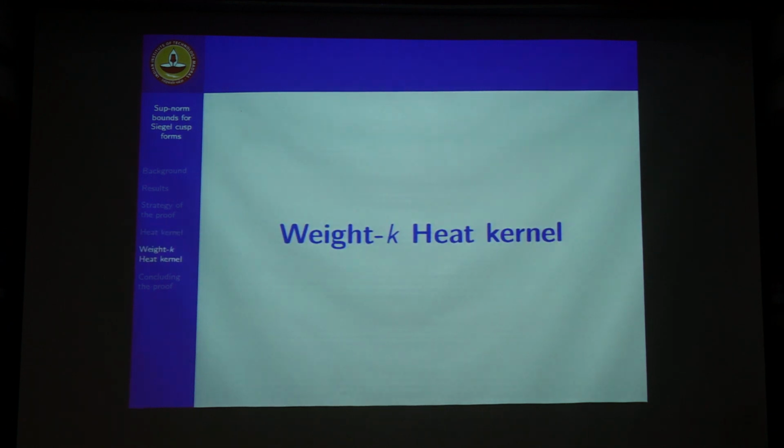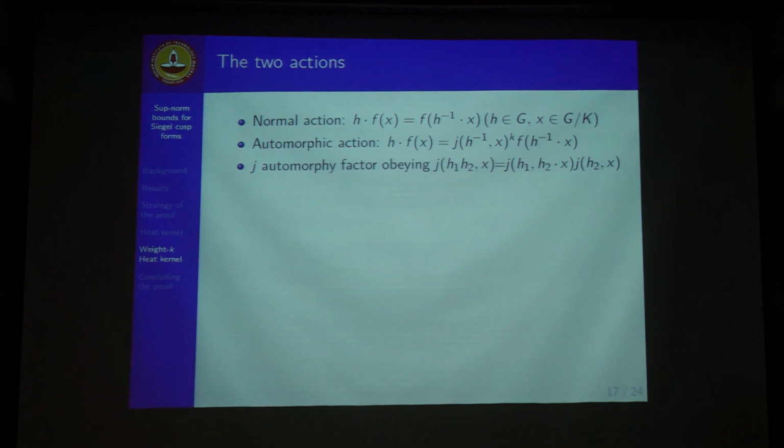Then we come to the weight K correction. We have the normal action of a Lie group on the functions on the symmetric space. That is the first one, and in the second one we have the automorphy factor put in.